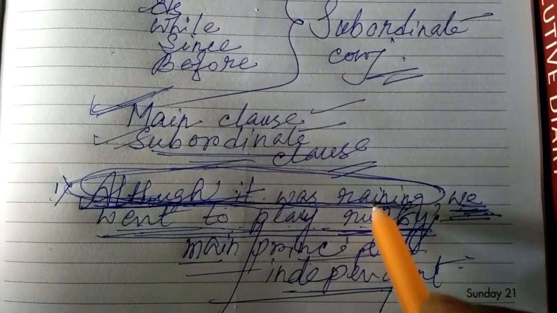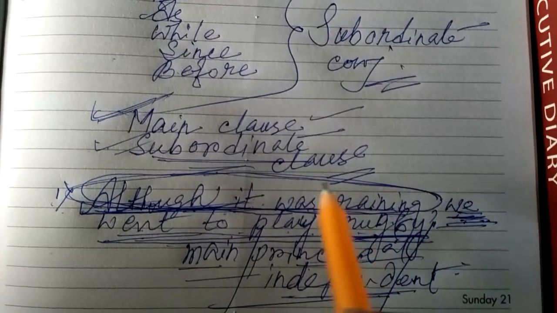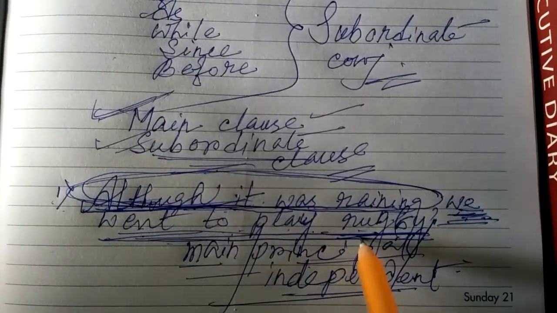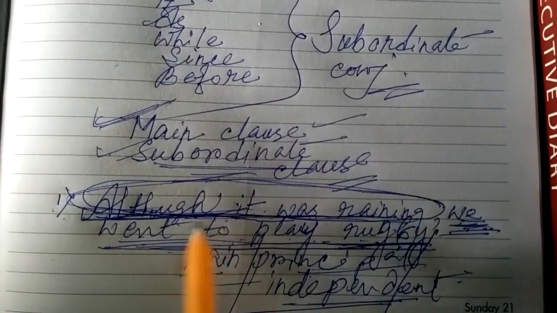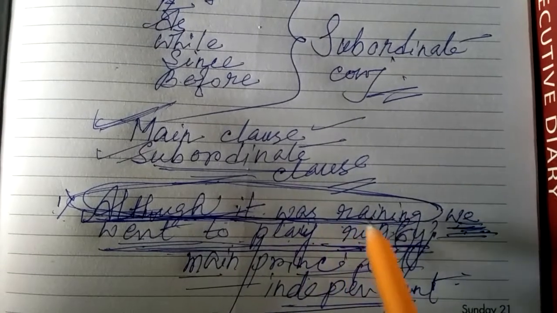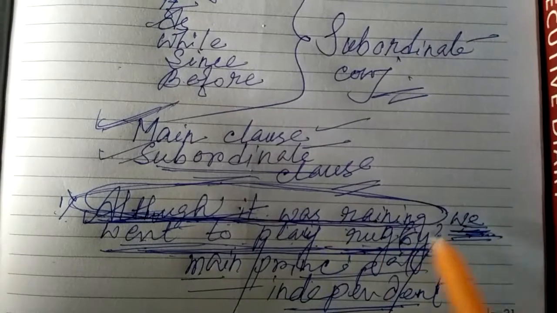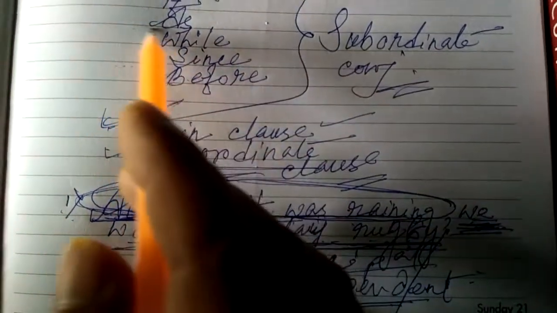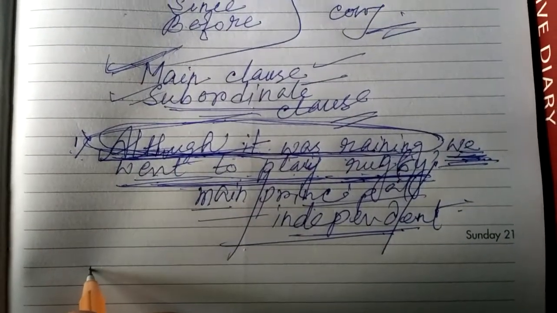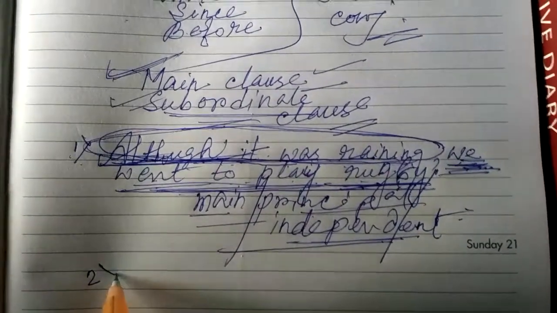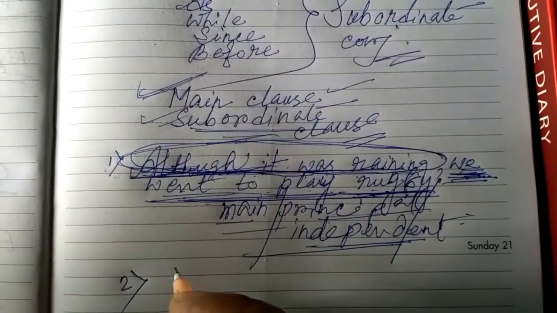So this sentence is called complex sentence. Why? Because this sentence consists of one main clause and one subordinate clause. Subordinate clause can be one or more than one, but main clause should be one in a complex sentence. One more example I should give so that I will be able to clarify your confusion about complex sentence.